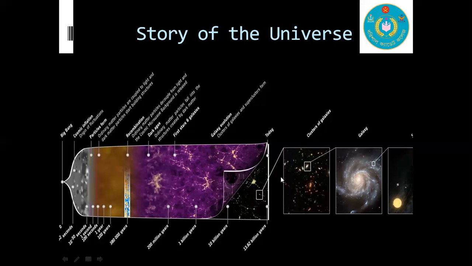If we observe our present universe, we can see some clusters of galaxies, and this is a galaxy, and the tiny part is the solar system, and that is our Earth.